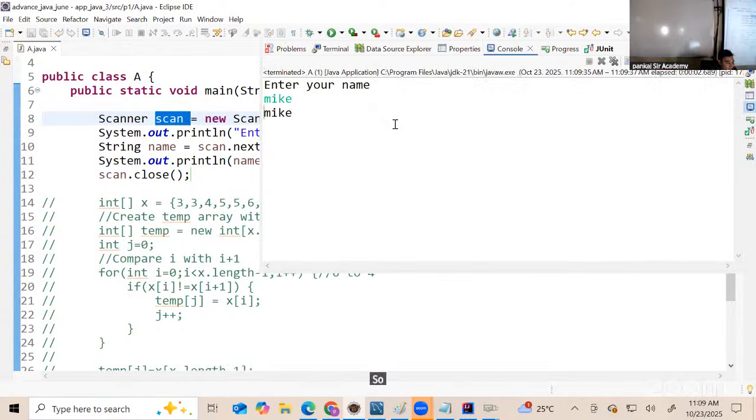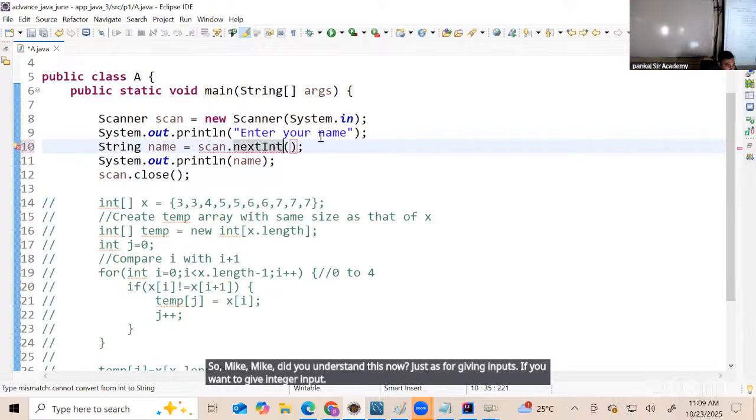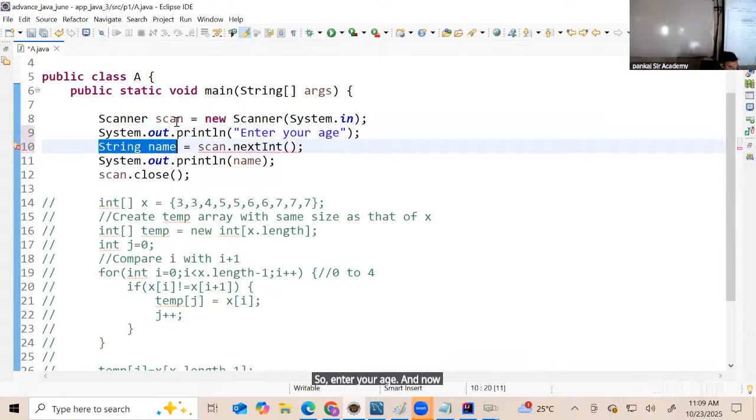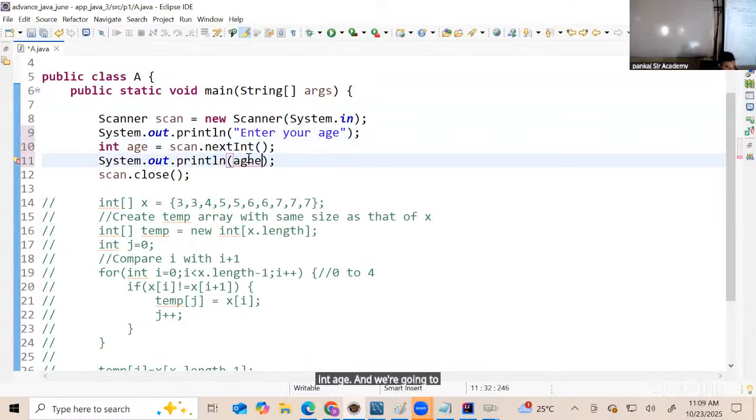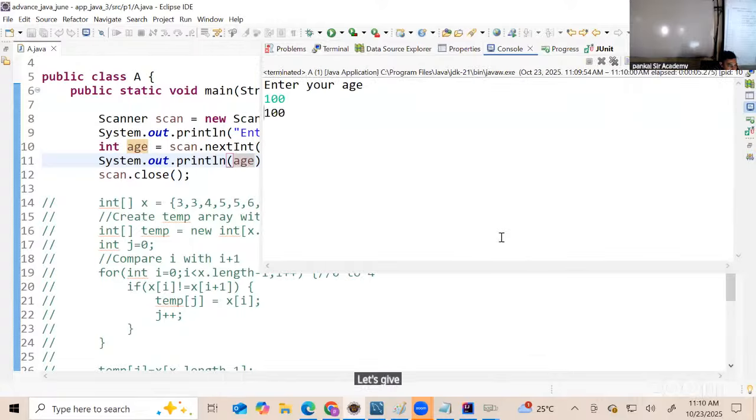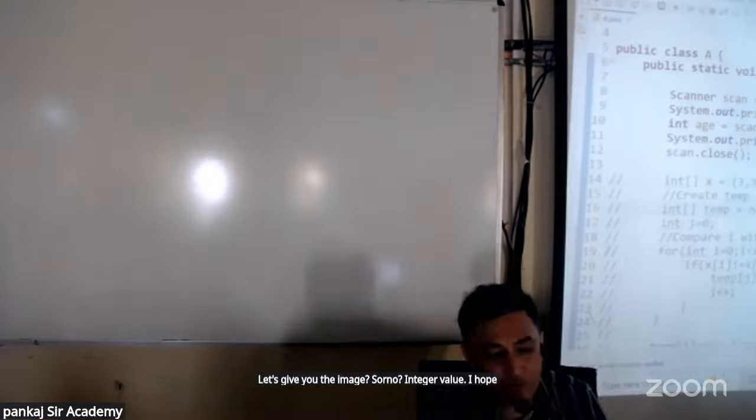So Mike, did you understand this now? It's just for giving inputs. If you want to give integer input, then you have to use a different method. So enter your age. And now this will become int age. And we are going to type here age. And now when you run, enter your age. Let's give here some age. Yes or no? Integer value. I hope this part is clear, all of you.